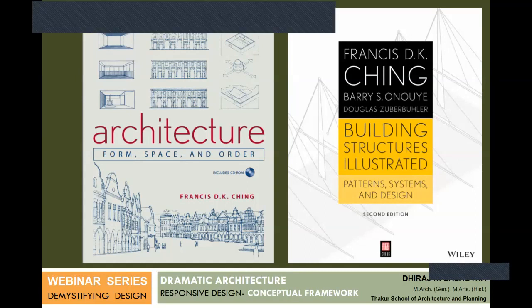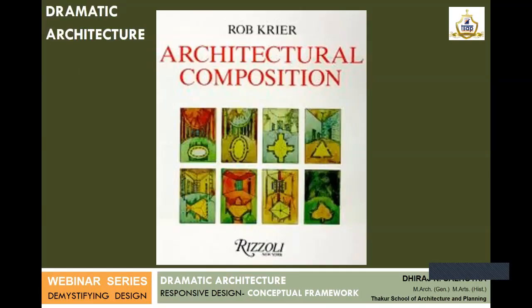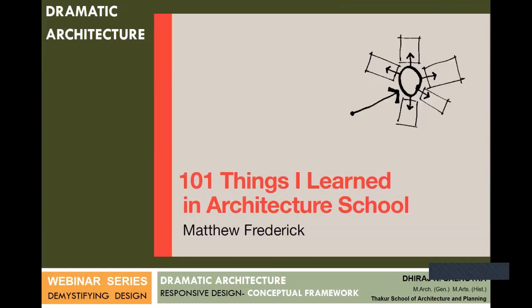There is a very good book on building structures illustrated. If you start reading it now, you will never go wrong with the structural design. Yeah, this is the book I mentioned earlier, Rob Krier's book on architectural composition. Very interesting book that you all can read. Yeah, there's this one more book which one must definitely go through. It gives you tips on how an architecture student must think, work, and what is architecture about. So you can go through this book.